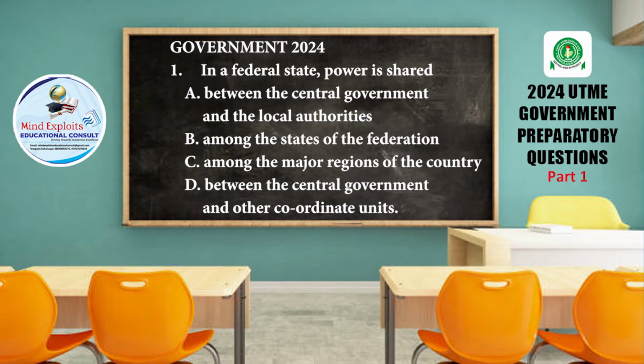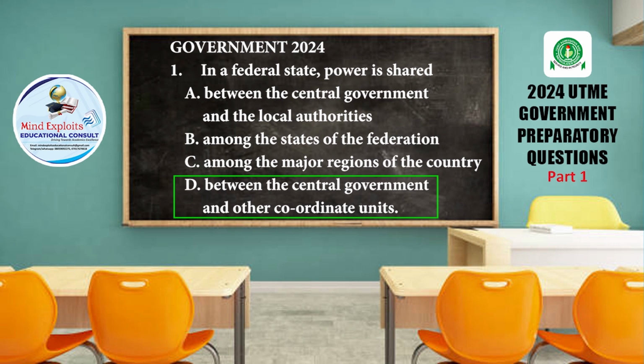The first question I have here says, in a federal state, power is shared A, between the central government and the local authorities, B, among the states of the federation, C, among the major regions of the country, D, between the central government and the other coordinate units. The right answer to this question is D. The answer would have been B, but something is omitted, which is the state authority.